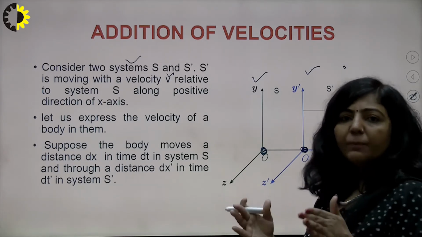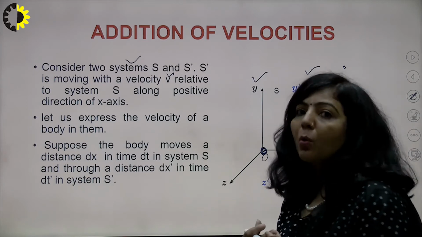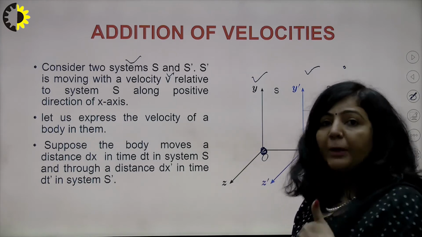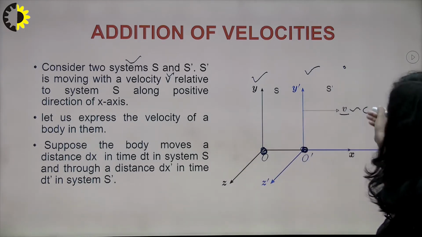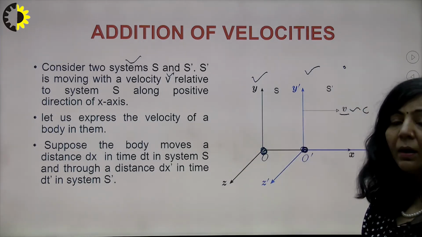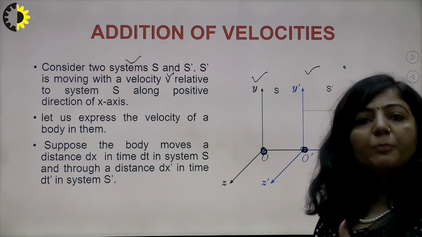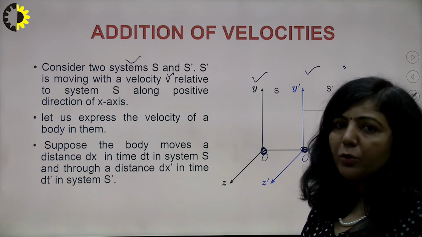That means two observers are there. Suppose I am observer O sitting in frame S, and you are moving with respect to me with this constant uniform velocity. Now there is an object which is moving with respect to me as well as with respect to you.